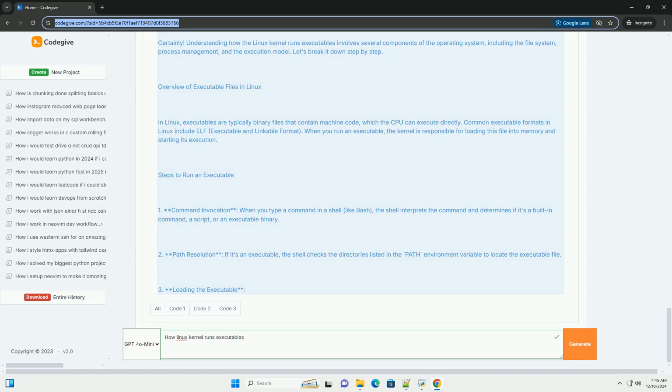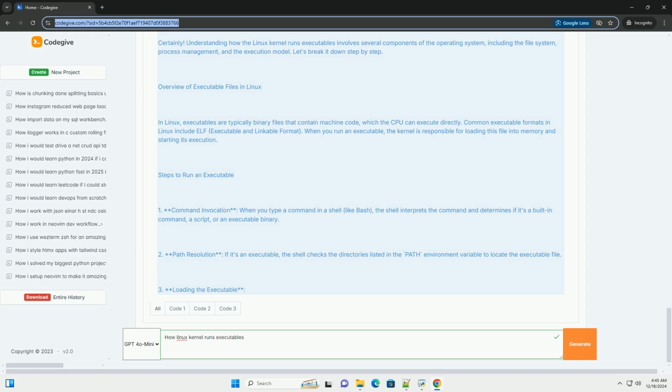1. User invokes a command, for example ./my_program. 2. Shell calls fork. A new process, the child, is created. 3. Child process calls exec. The child process replaces its memory space with the executable's memory space.